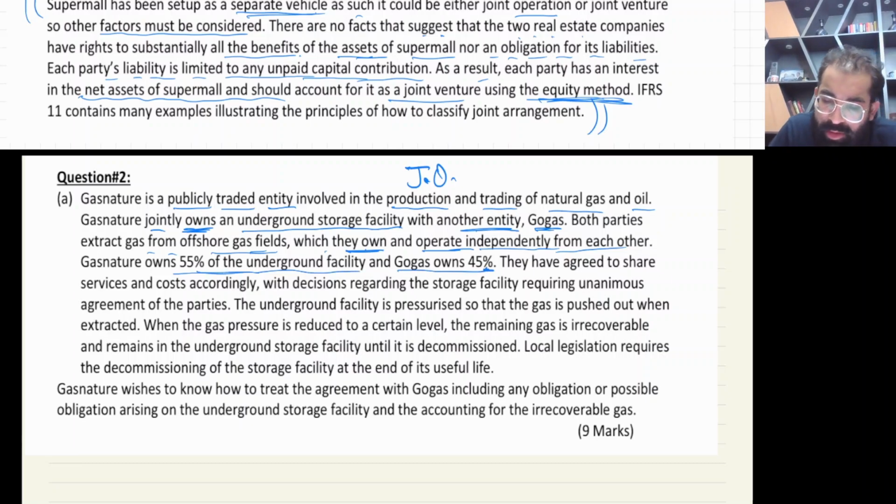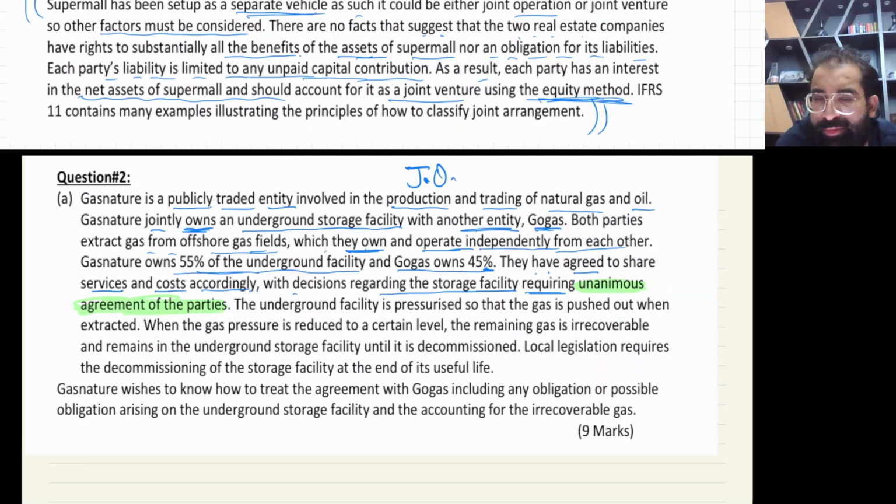They have agreed to share services and cost accordingly, with decisions regarding the storage facility requiring, see this word, unanimous agreement of the parties, which I taught you today. When you have unanimous consent of the parties, it's joint control. And joint control is the primary thing. Joint control is the top of the umbrella.